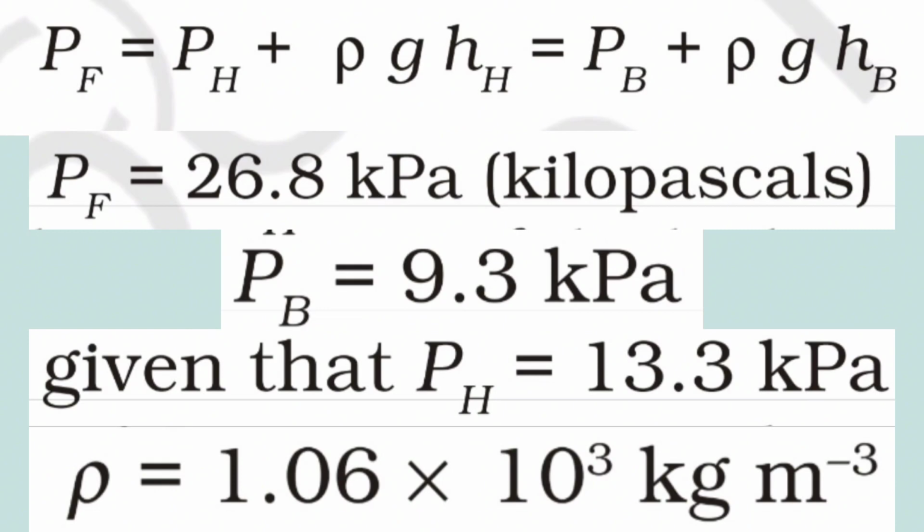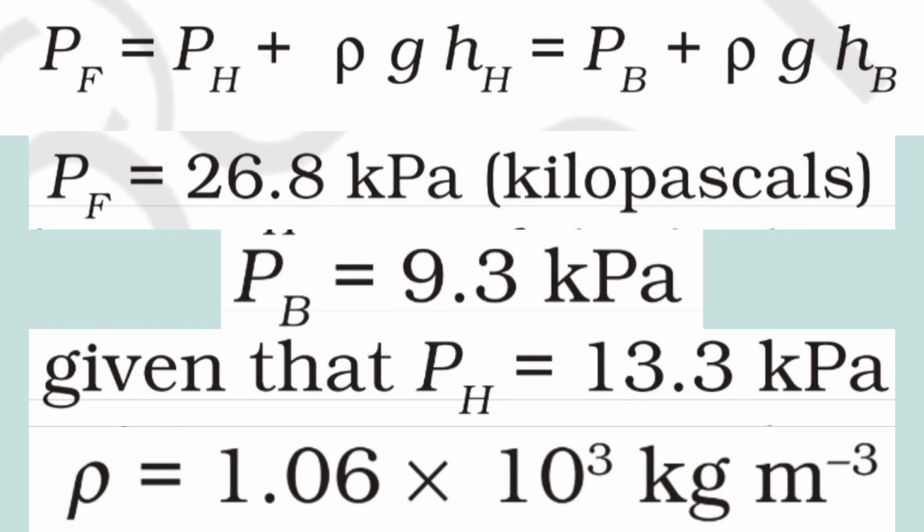Typical values of heights to the heart and the brain are 1.3 meters and 1.7 meters respectively. Taking blood density 1.06 times 10 raised to 3 kilogram per meter cube, we obtain pressure at the foot 26.8 kilopascals and pressure at the brain 9.3 kilopascals, given that the pressure at the heart is 13.3 kilopascals, which is measured by the sphygmomanometer. Thus, the pressures in the lower and upper parts of the body are so different when a person is standing, but are almost equal when he is lying down.